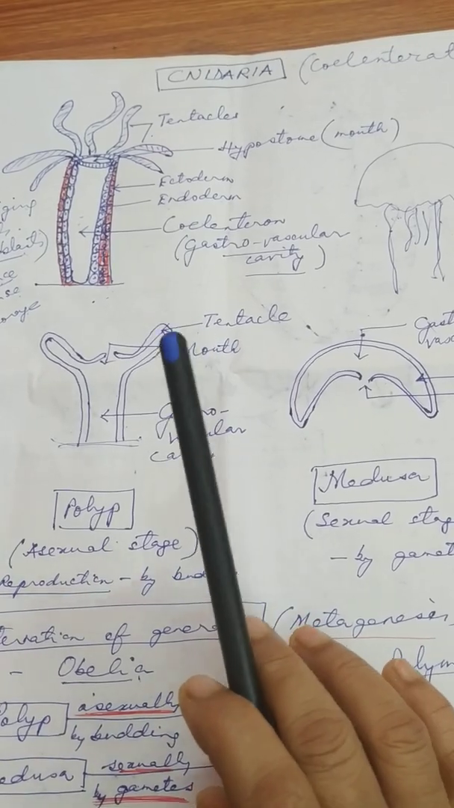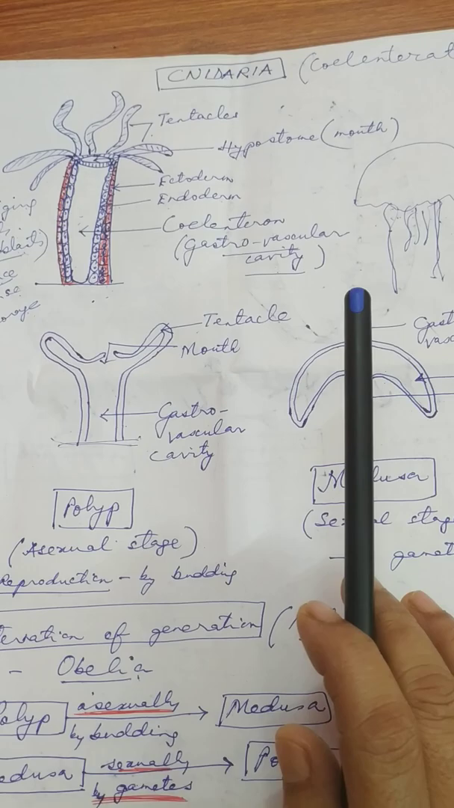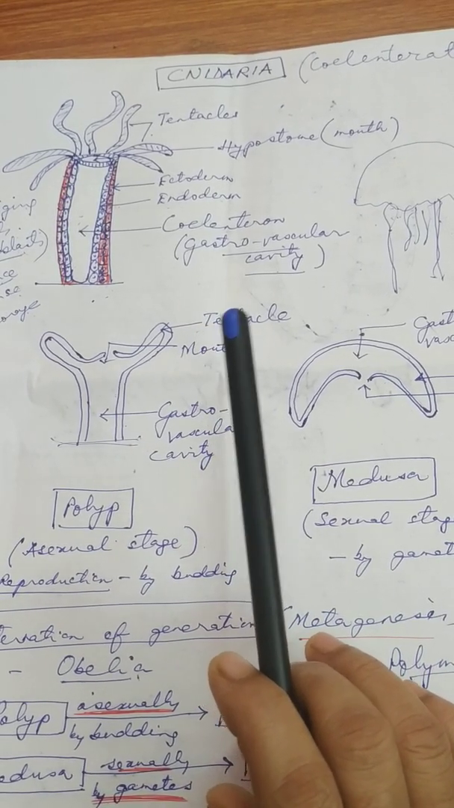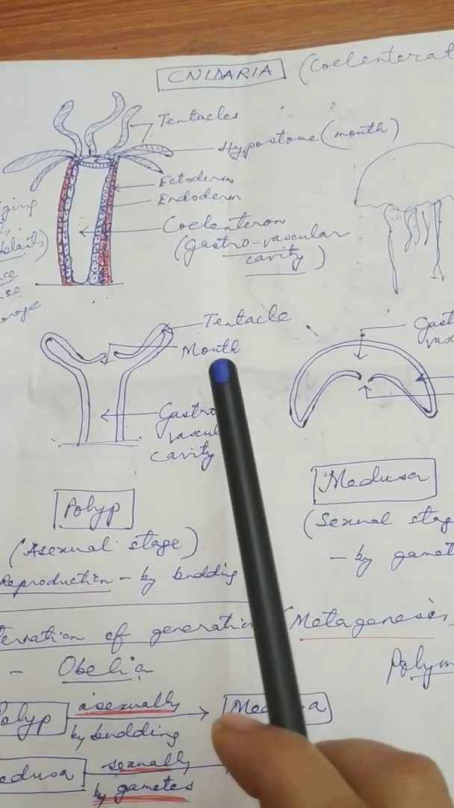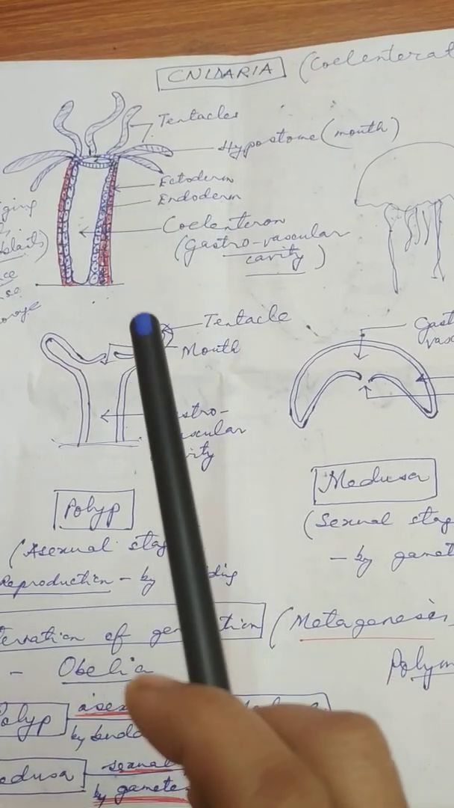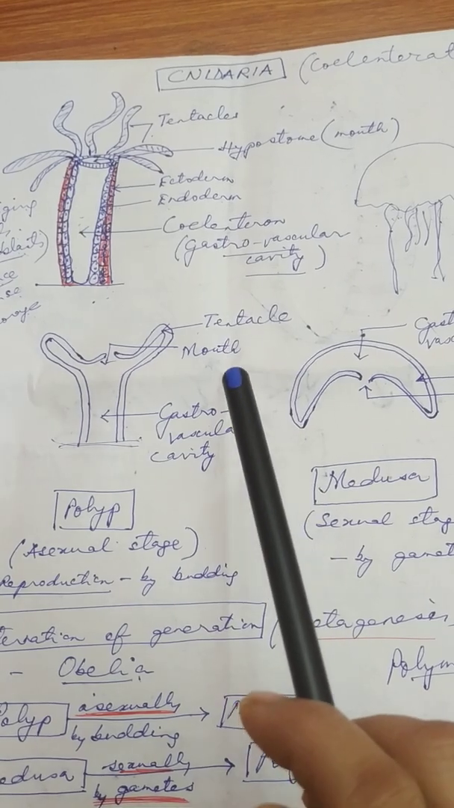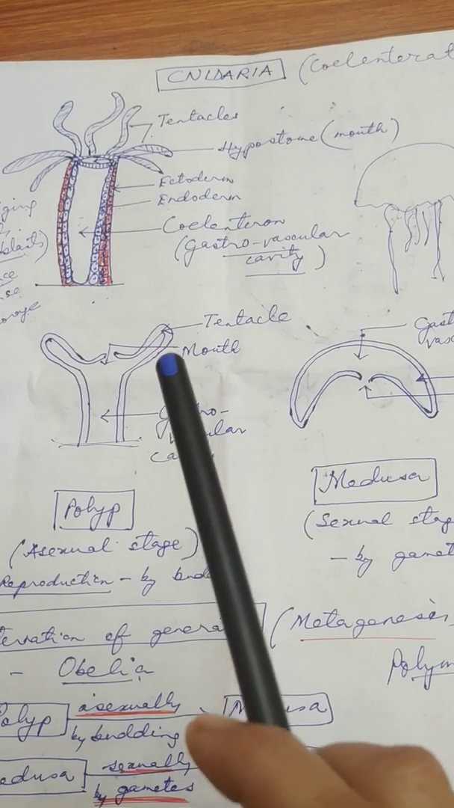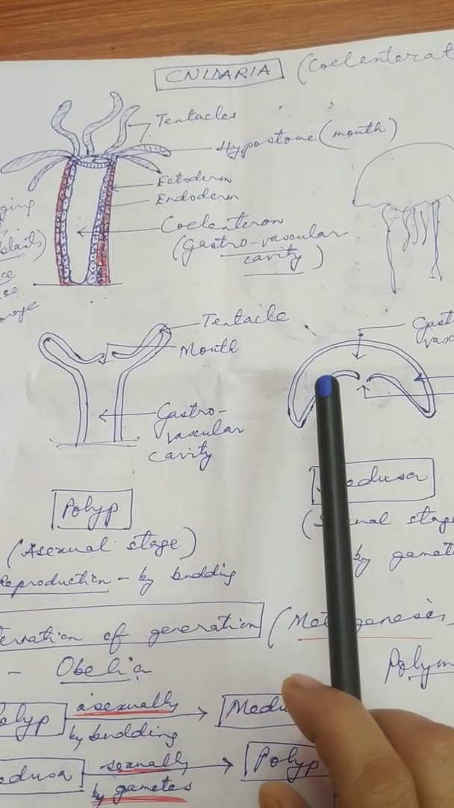Now these animals, I told you, are solitary or colonial. Solitary means living alone. Colonial means living in groups, which I explained in my last class. So Cnidarian animals are either solitary or colonial. Moreover, they are sedentary or they may be free swimming.